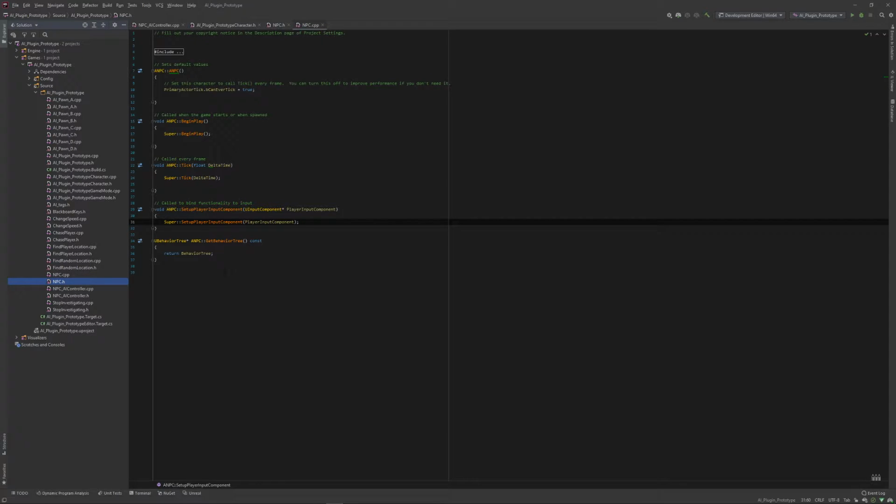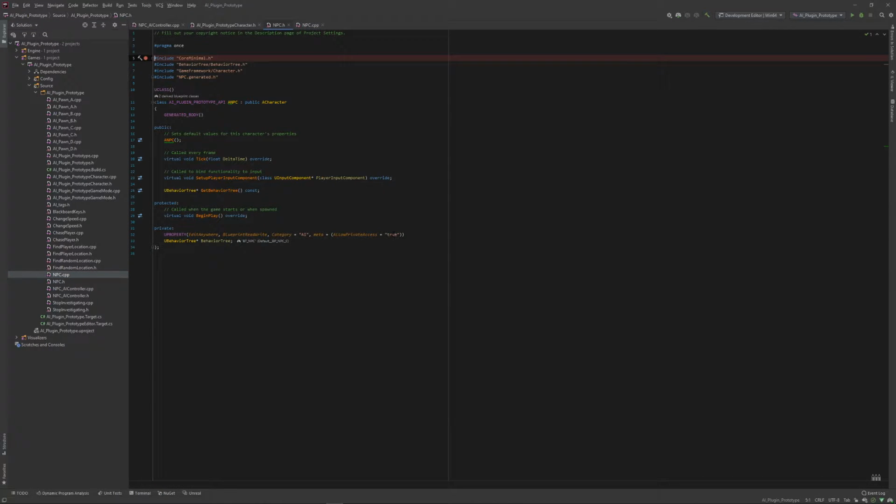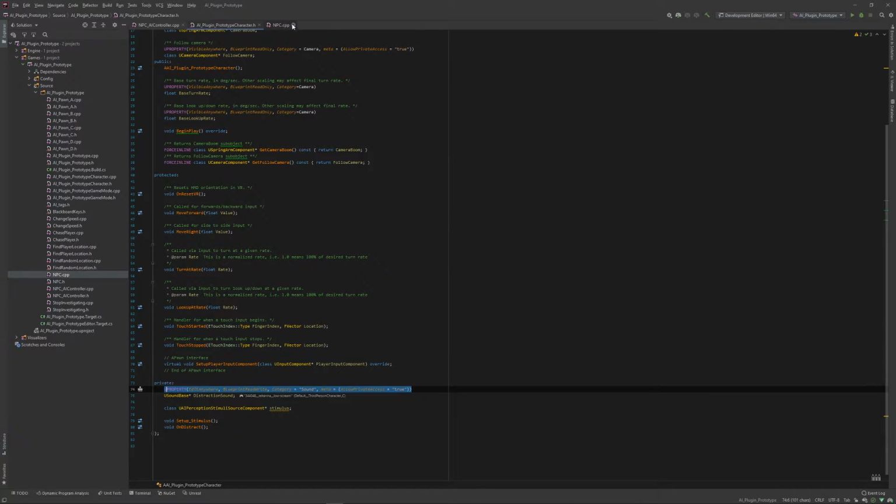All it does is it has a get behavior tree, so it can pull the behavior tree that it's using, and on CPP it just returns the behavior tree. So all it does so far is I can access its movement components, and pull its behavior tree so I can change the values on the keys.